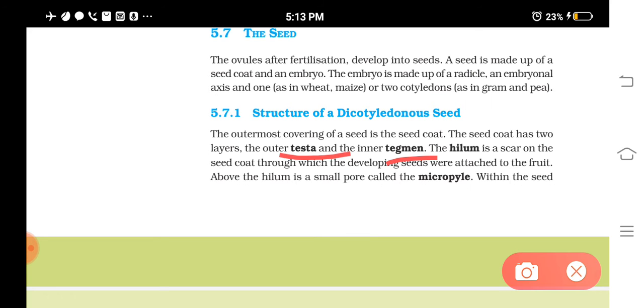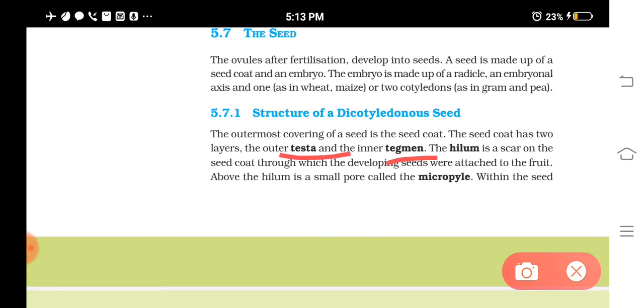And if you see a pea seed, you can see a scar on the seed coat, through which the developing seeds are attached to the fruit. The pea fruit is a kind of pod.